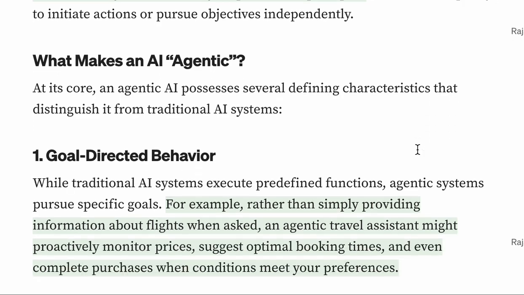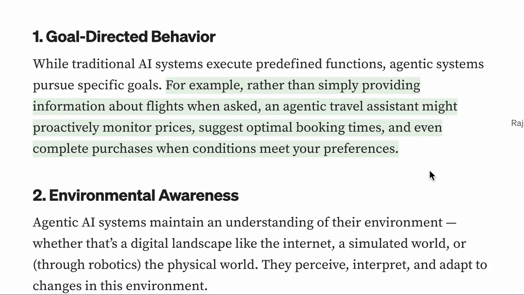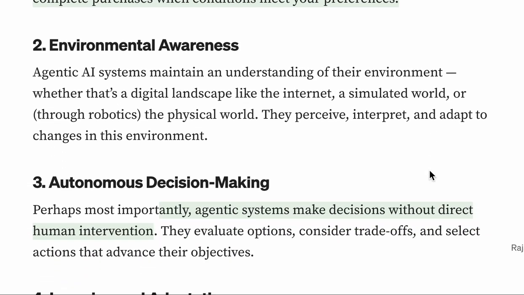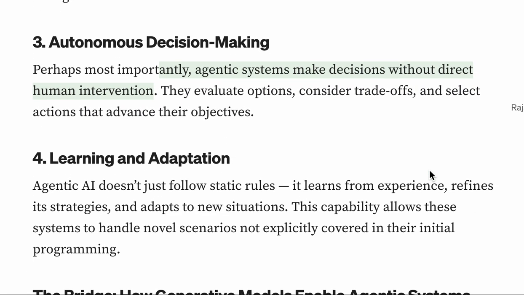For example, let's say you want to go on a trip. With generative AI, what you say is, I'm going to so-and-so Japan or China or whatever, prepare an itinerary. Whereas agentic AI can have its own agent. It can proactively monitor the prices, suggest the booking times, and even complete purchases after your approval or something like that.